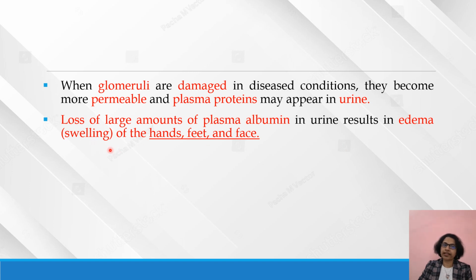So when a patient is losing a large amount of plasma albumin in the urine, there is development of edema. This edema can be identified in the patient's hands, feet and face.